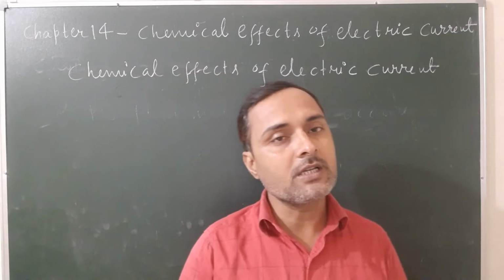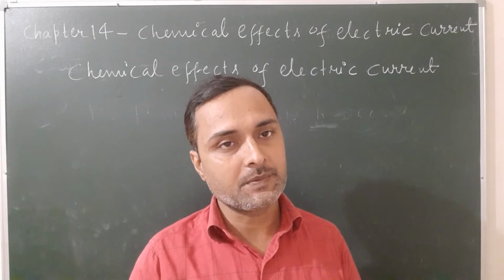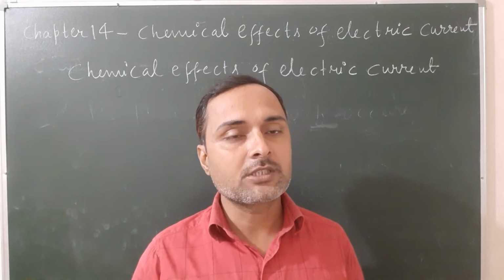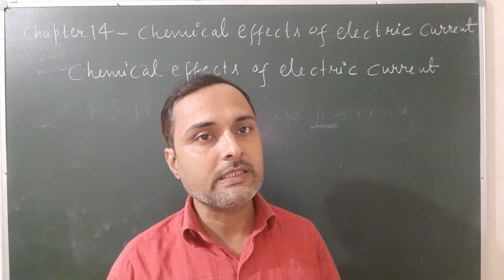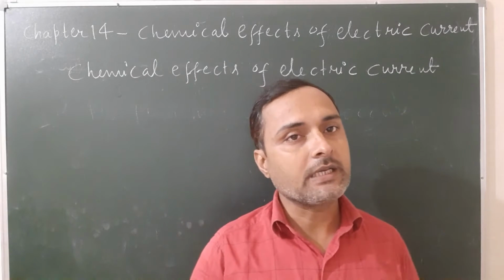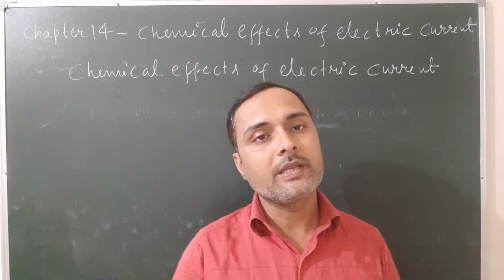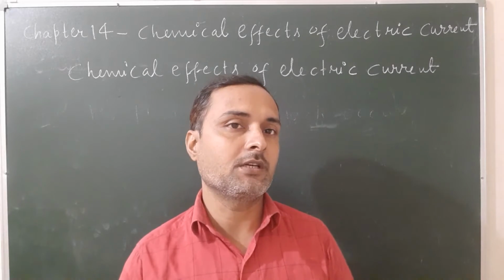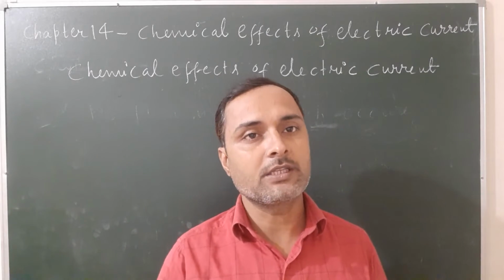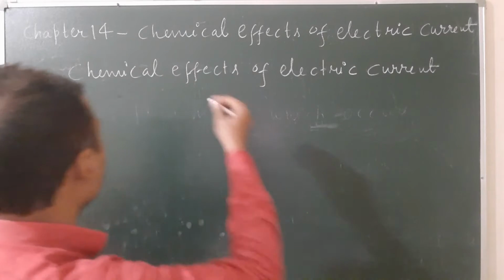The various chemical changes which take place in a substance under the influence of electric current is known as chemical effect of electric current. That means how various chemical changes occur in a substance when electric current passes through it. So let us see the definition.